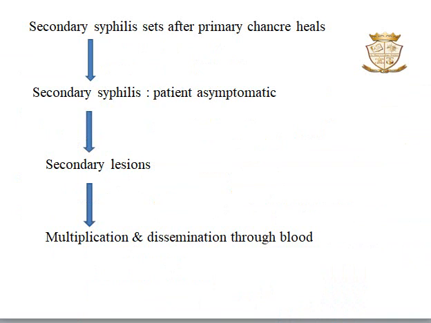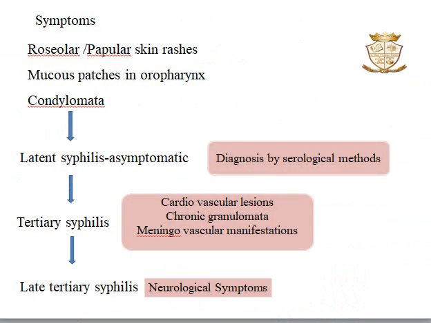And we can see the development of secondary lesions. There is a widespread multiplication as well as dissemination of organism through blood. The main symptoms which we can see during the secondary stage are roseolar papular skin lesions, mucous patches in oropharynx, and condylomata.